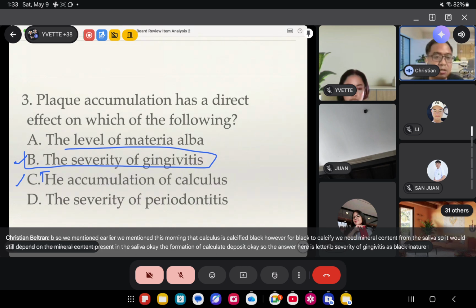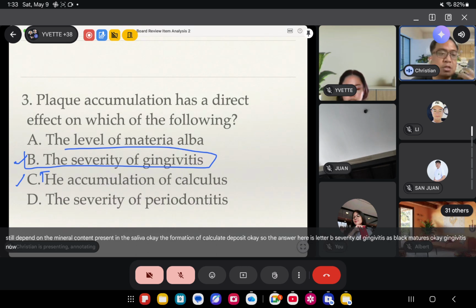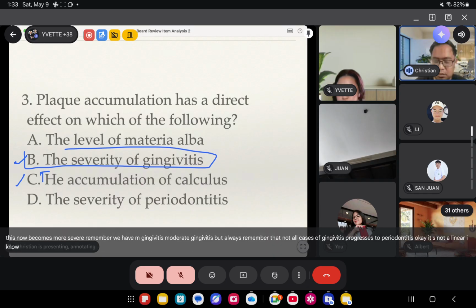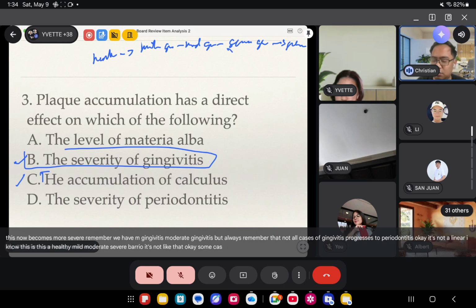As plaque matures, gingivitis becomes more severe. Remember, we have mild gingivitis, moderate gingivitis, severe gingivitis. But always remember that not all cases of gingivitis progress to periodontitis. It's not a linear disease. It's not healthy, mild, moderate, severe, perio. It's not like that. Some cases of severe gingivitis would remain as severe gingivitis.